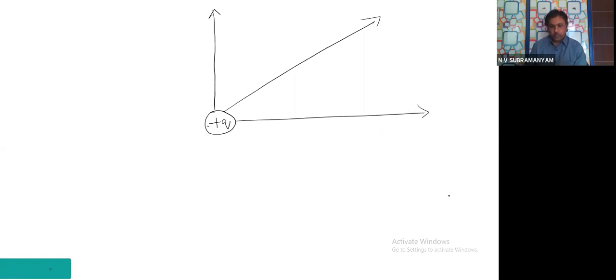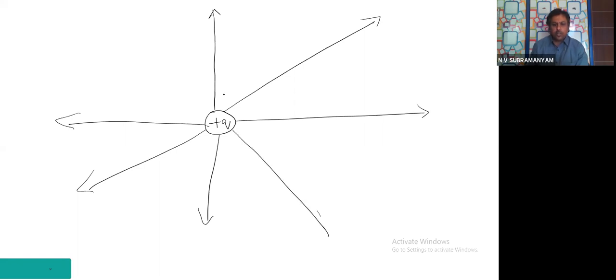So here this side field will be like this, and like this, okay, and so on. So now if you see carefully, the equipotential surfaces were like this.